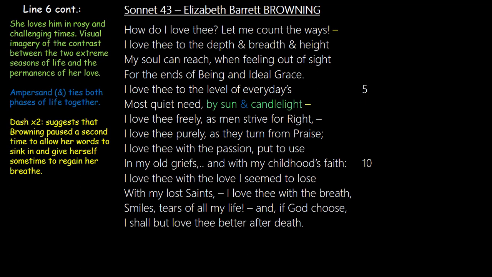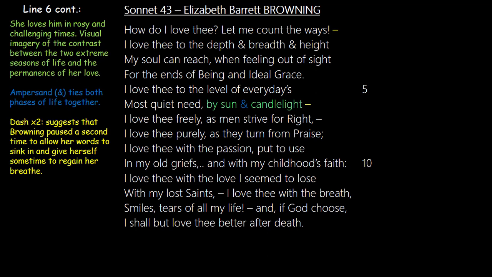We also see that she again employs the ampersand in this line as well. And for me, again, it serves as a chain like it did in the second line of the sonnet, to tie both periods of life together and say, in this period when everything is good for you, and in this period when everything is bad for you, I'm together, I'm there, it's going to be okay, I love you still.